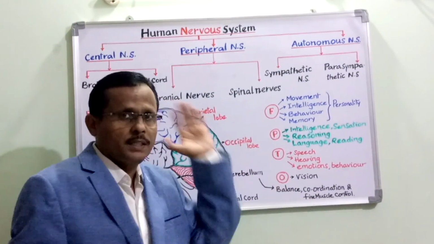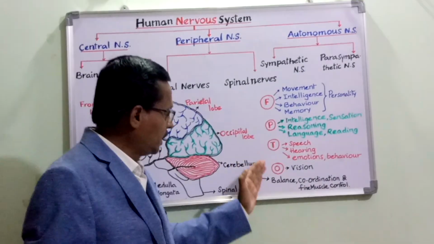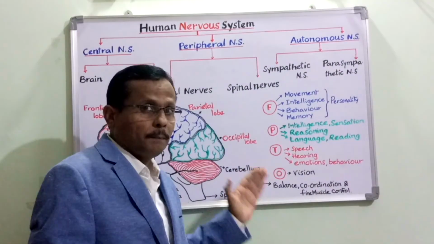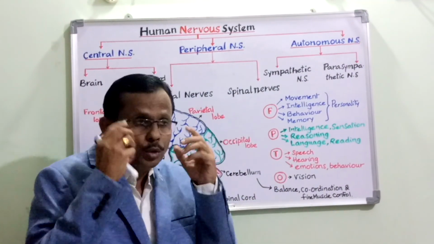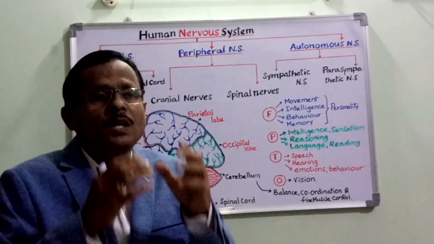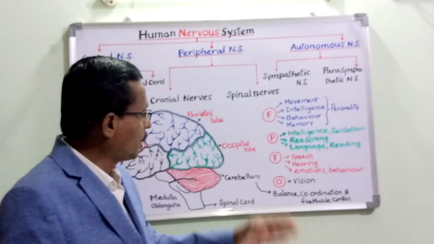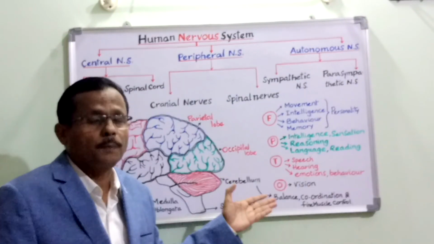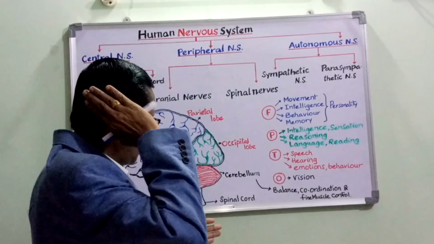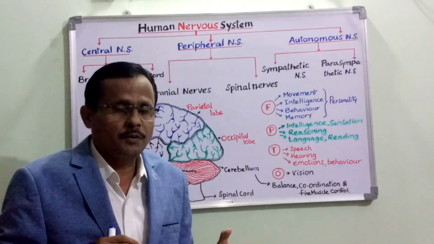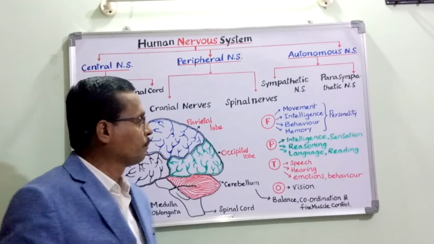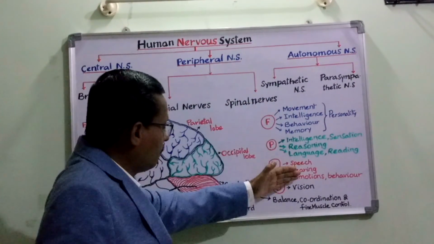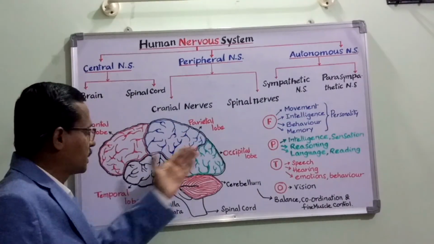Then finally, the occipital lobe. This is the most important one, because without the proper functioning of the occipital lobe, we lose the vision. The power of vision is lost when the occipital lobe doesn't function properly. So, lying at the back side of the head region, the occipital lobe controls the power of vision. So, all these make up the importance of the cerebrum.